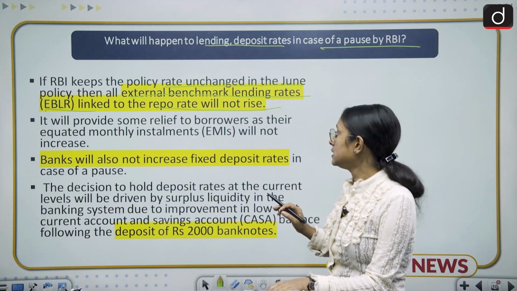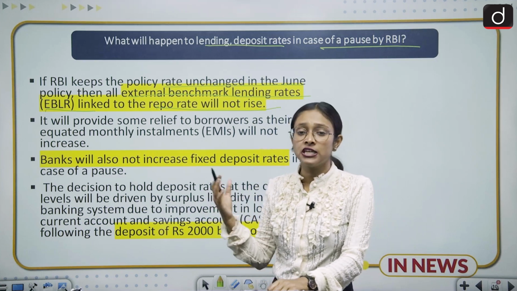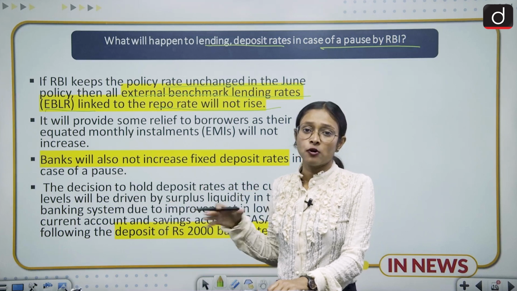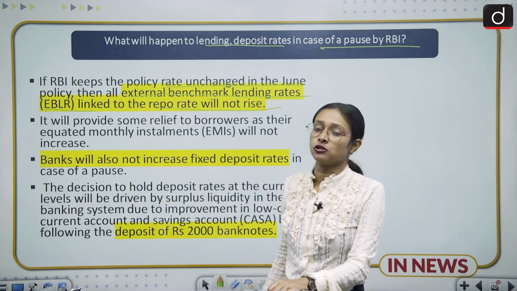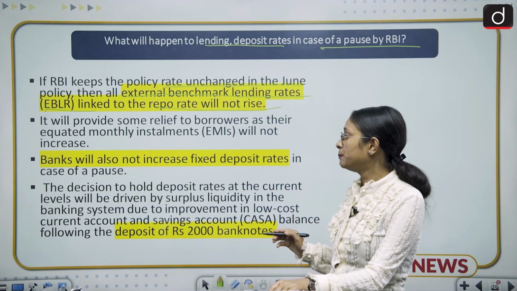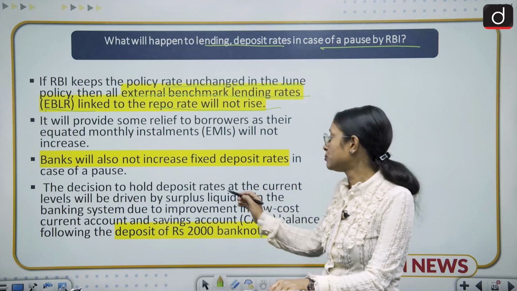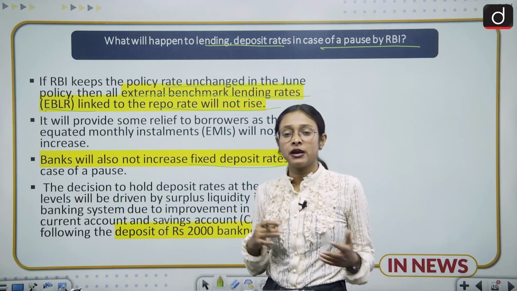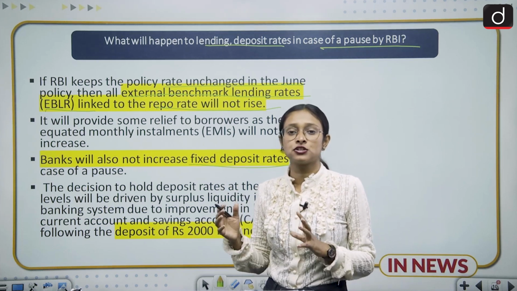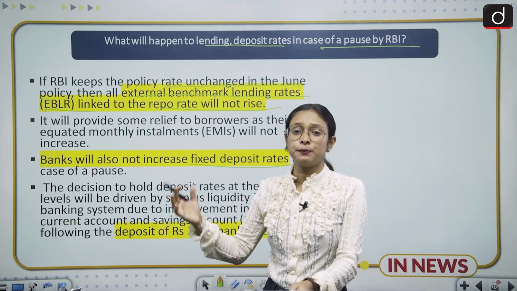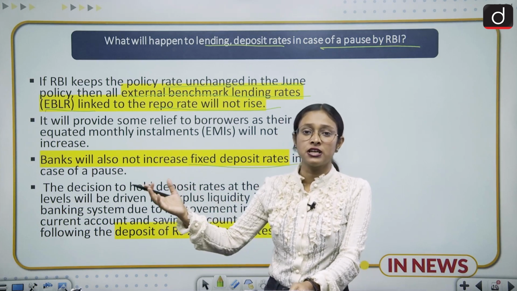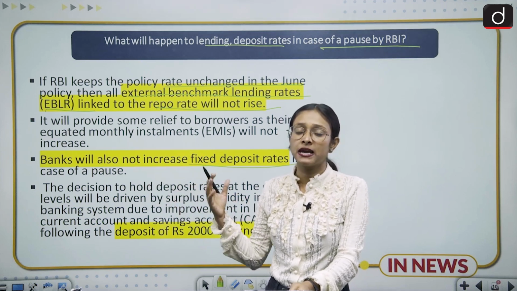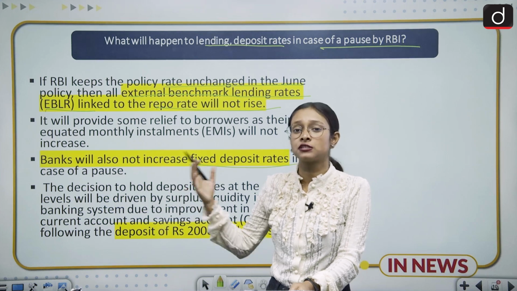The second is that it will also provide relief on EMIs, because if EBLR does not increase, it is going to bring a positive change in EMIs also. And the third is that banks are not going to increase their fixed deposit rates. As we have studied the linkage between the US Federal Reserve and the RBI, there is a similar relationship between the RBI and other banks, because other banks borrow money from the RBI, and if the RBI does not increase its repo rate, then other banks are also not going to increase their fixed deposit rates.